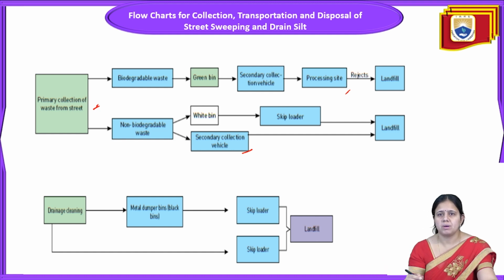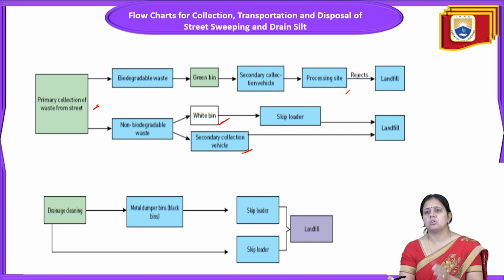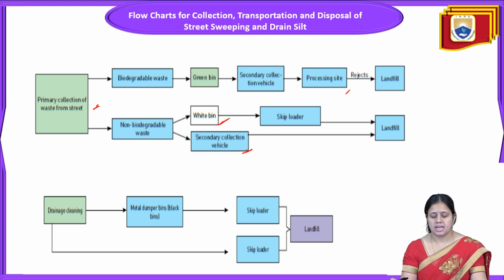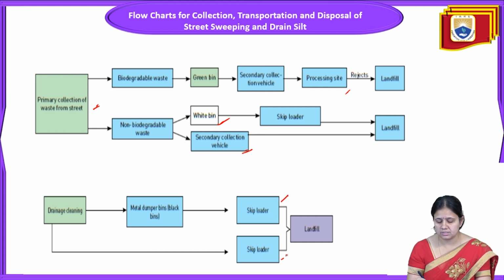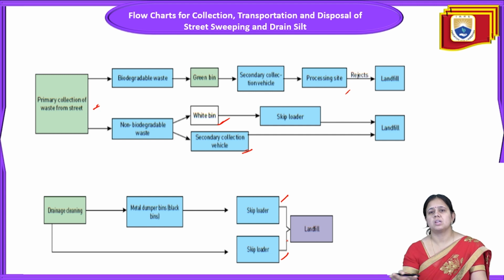Same in the case of non-biodegradable waste: the white bin will be there and then the secondary collection vehicle. The white bin will go to the skip loaders, and then it will go to the landfills. Same in the case of secondary collection waste, it will go to the landfill again. Then comes the drainage cleaning. Cleaning is done with the metal dumper bins, that is black bins, and it will go towards the skip loader, and then again it will go to the landfill.